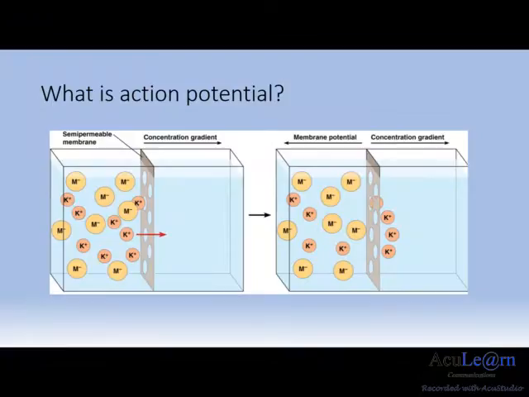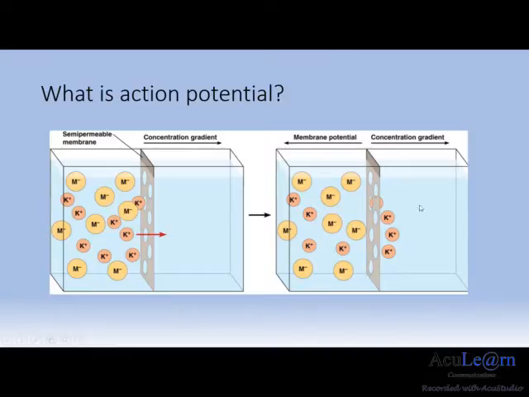This negative membrane potential is caused mainly due to the presence of ions such as sodium, chloride, and potassium ions, whereby the concentration of potassium ions is greater on the inside of the membrane, while the concentration of sodium ions is greater on the outside of the membrane. The main contributor to this negative membrane potential is the potassium ions, which want to move down the concentration gradient from the inside to the outside of the neuronal membrane.